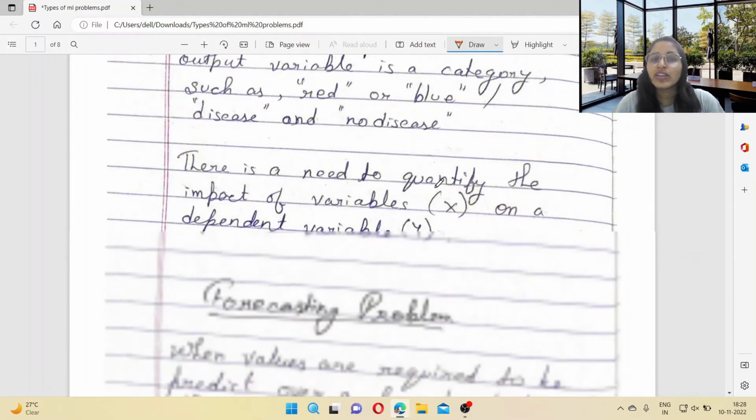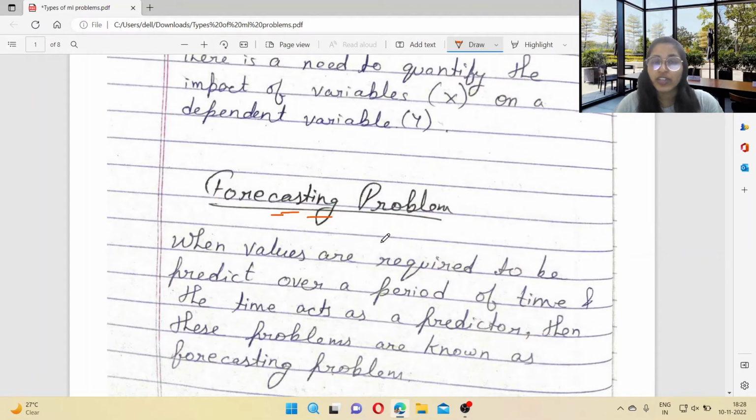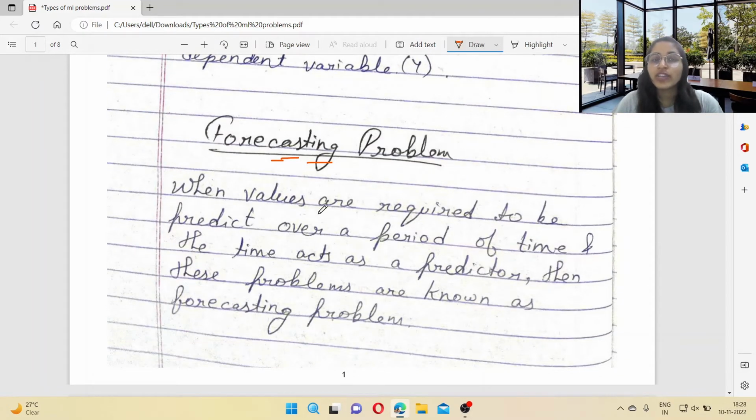So let's discuss what is a forecasting problem. When values are required to be predicted over a period of time and the time acts as a predictor, then these problems are known as forecasting problems. In a forecasting problem, we predict values with respect to time. Then those problems are forecasting problems.